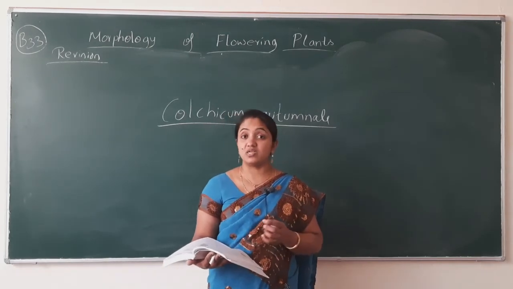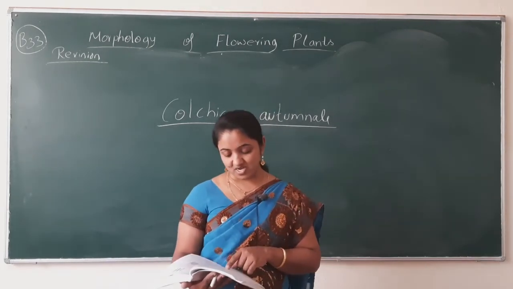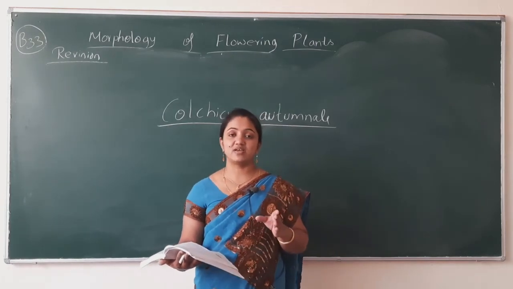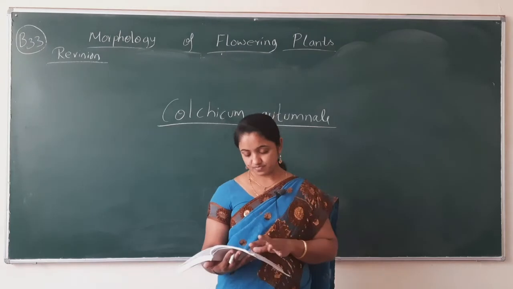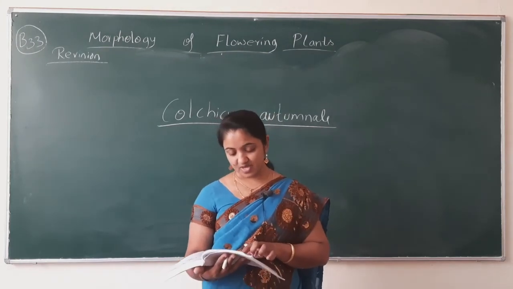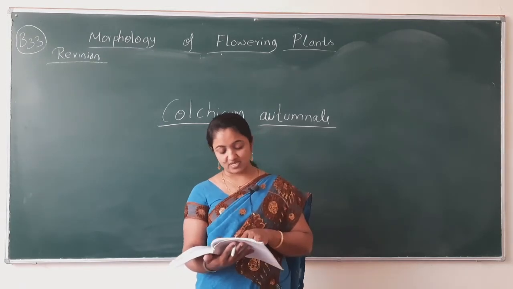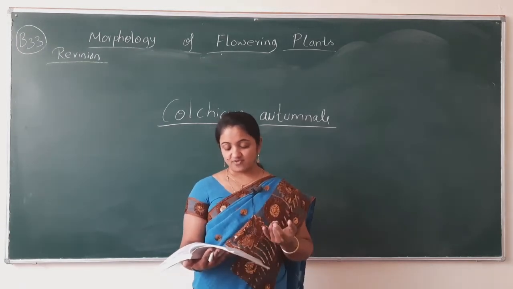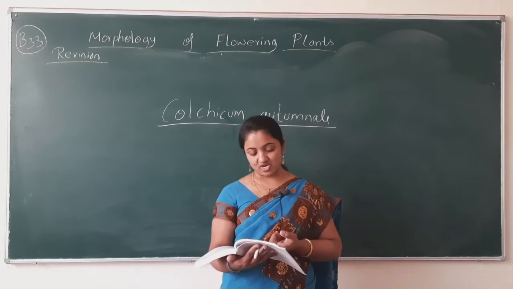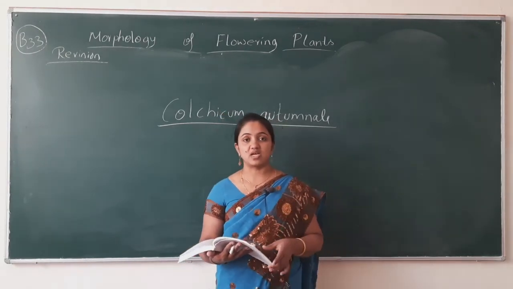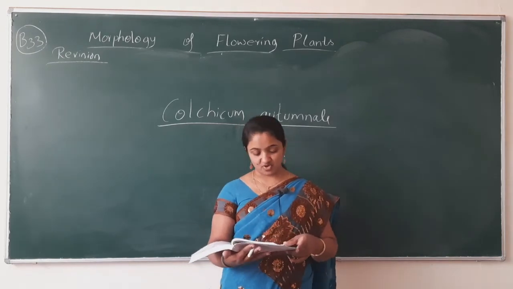Bract means reduced leaf. Polysepalous means sepals of the floral calyx are free. That type of arrangement is known as polysepalous. Monoadelphous means stamens are united in one bundle. That type of arrangement is known as monoadelphous.